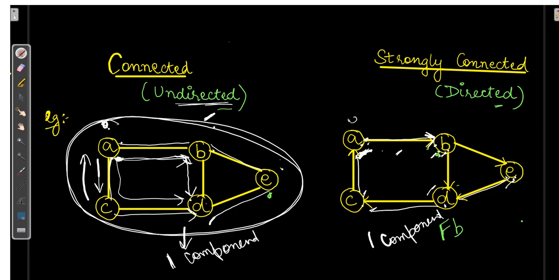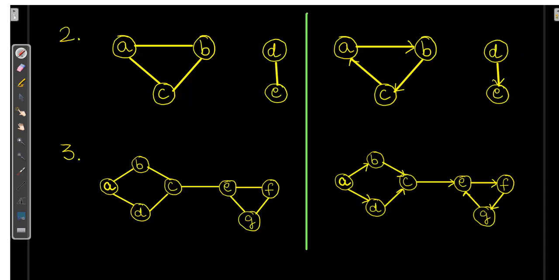Let's understand this with more examples. So here we are for the second example. Here there is A, B, C and D, E. This is an undirected graph.